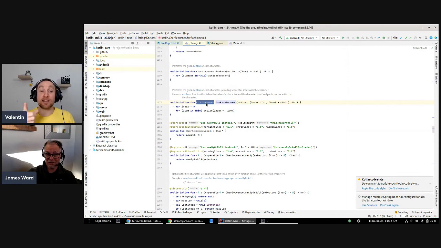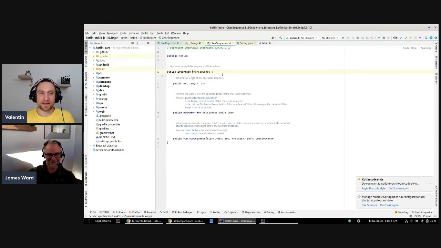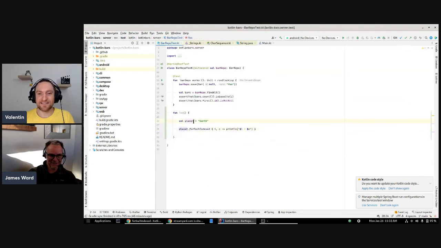There's also a CharSequence. So maybe that's the one. What is a CharSequence? It's like in Java, I think. It's an interface. So let's see if we say this is a CharSequence. It is, I think. Yep. So a string in Kotlin is also a CharSequence. Yeah. And CharSequence has the forEachIndexed method on it.